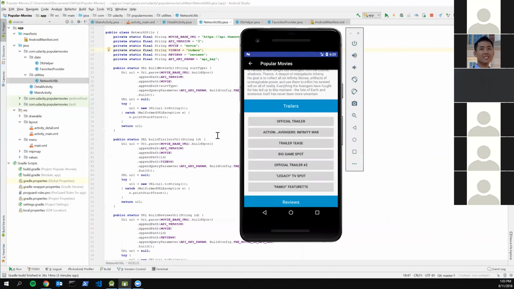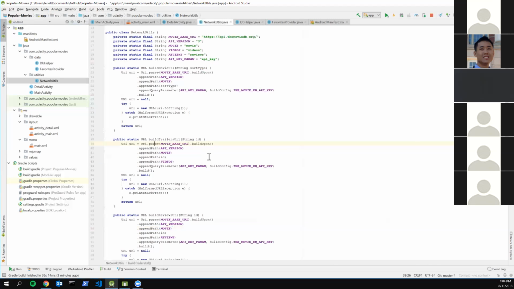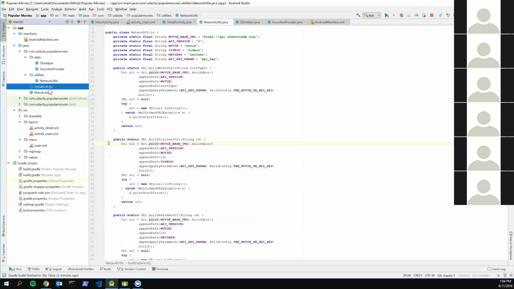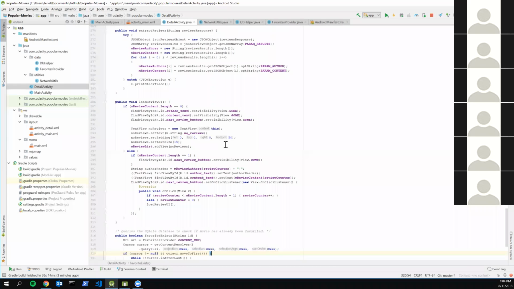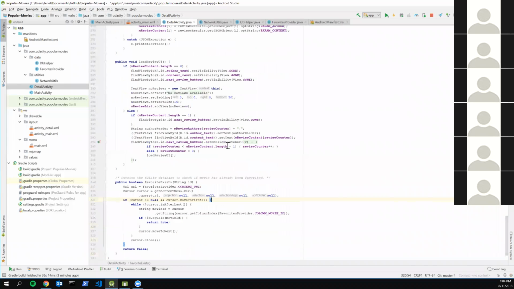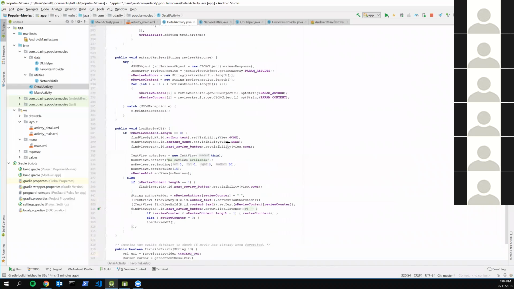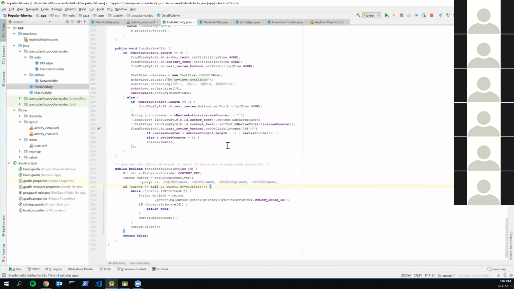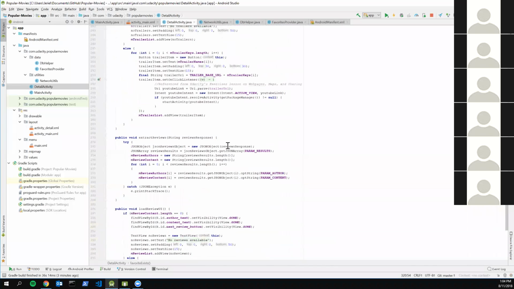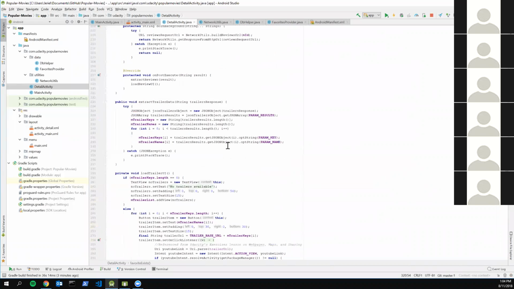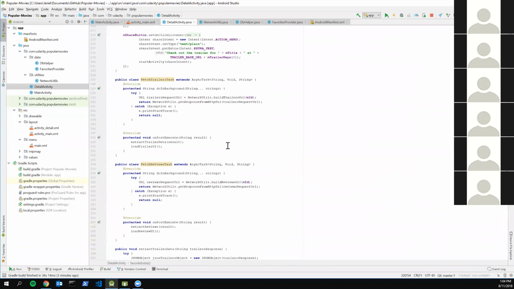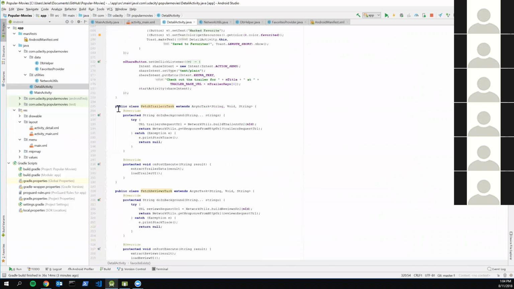So after getting the trailer, on your detail activity, you would basically just make a network call using that URL, and you do that using async task. It's the same way that you retrieve the movie posters and the movie data, except that now you're just using that URL data and then getting the string.